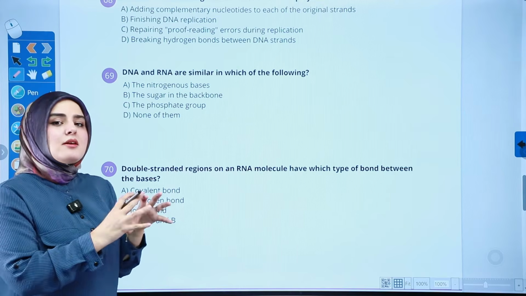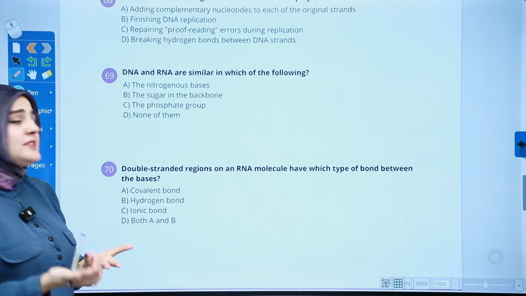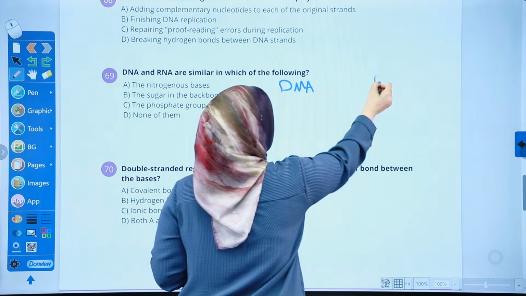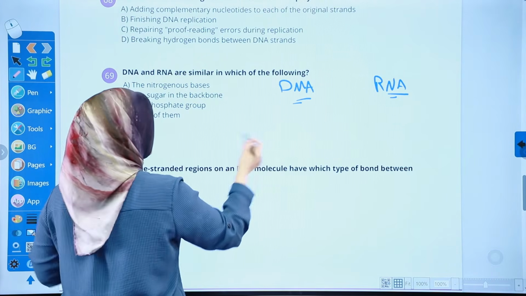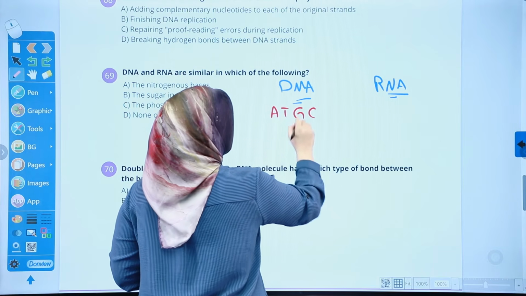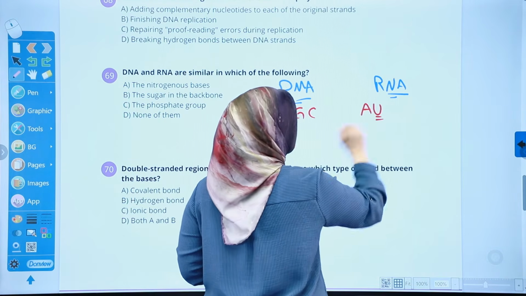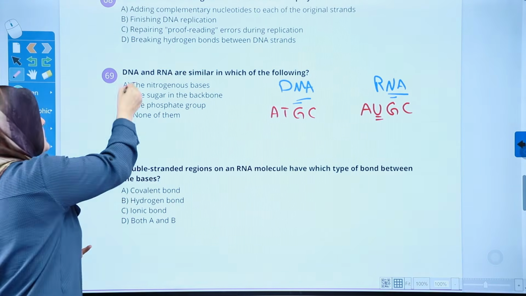As for the chemicals and how they're made, the nitrogenous bases of DNA and RNA are different. In DNA they are A, T, G, C. In RNA they are A, U, G, C. This is the difference, so they are not similar in the nitrogenous bases.